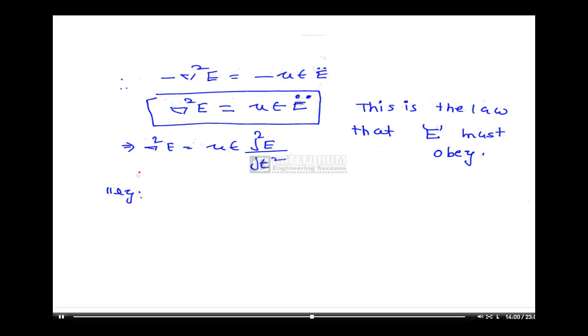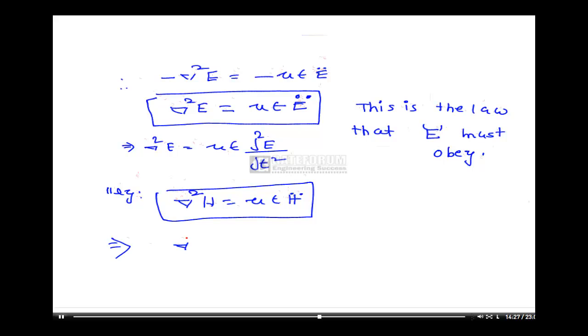Take curl on both sides, substitute and convert the entire equation in terms of H. Then you will get the equation del squared H is equal to mu epsilon H double dot. This implies del squared H is equal to mu epsilon ∂²H/∂t².